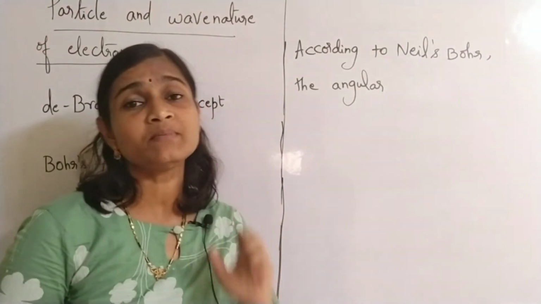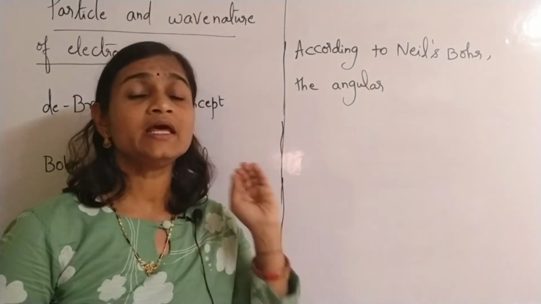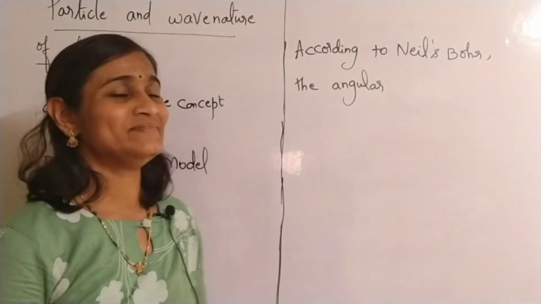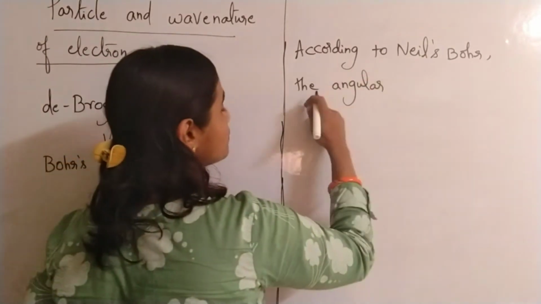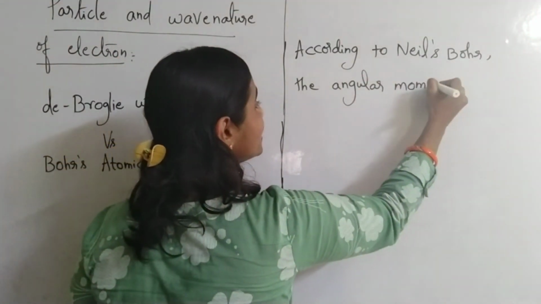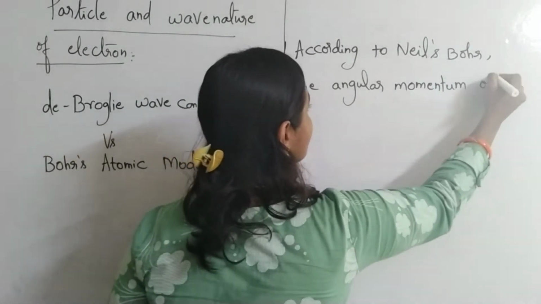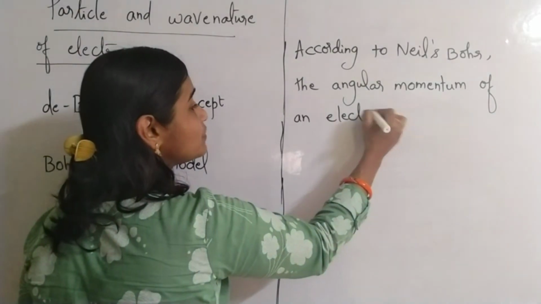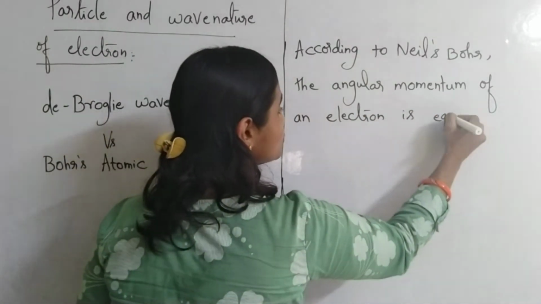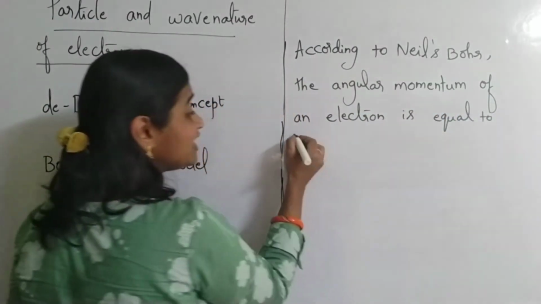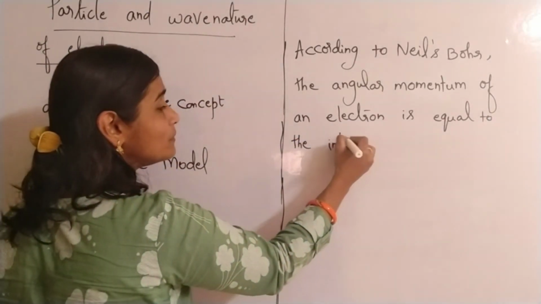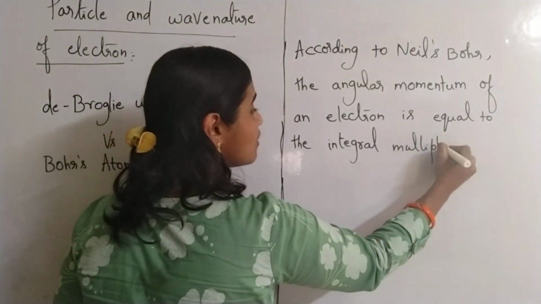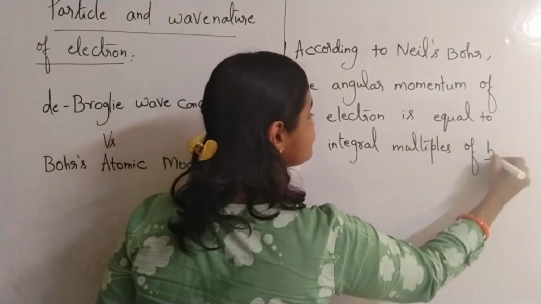But if you write and practice, it will definitely make an impression in your mind for a long time. According to Niels Bohr, the angular momentum of an electron is equal to what? It is equal to the integral multiples of h by 2 pi. You have learned this.